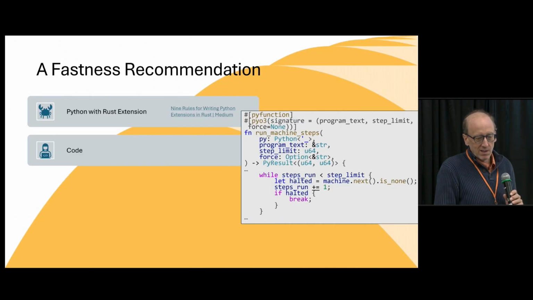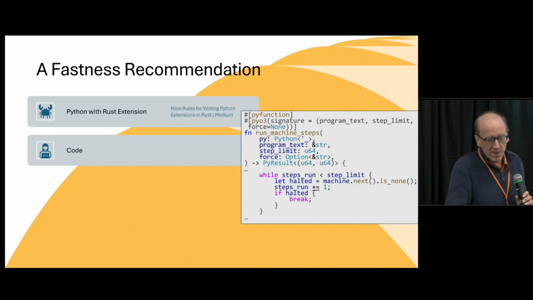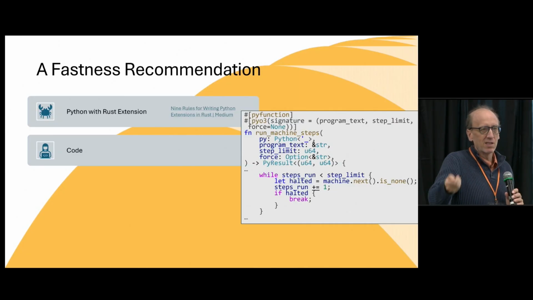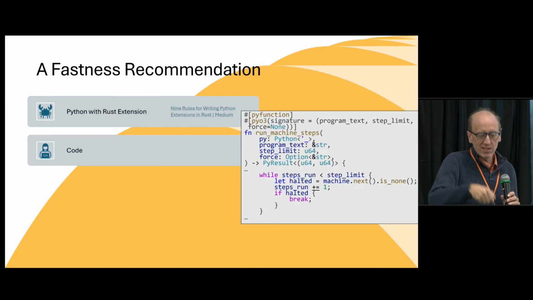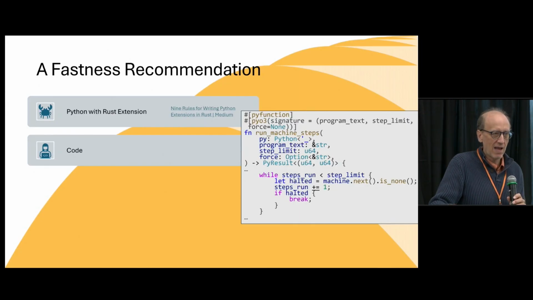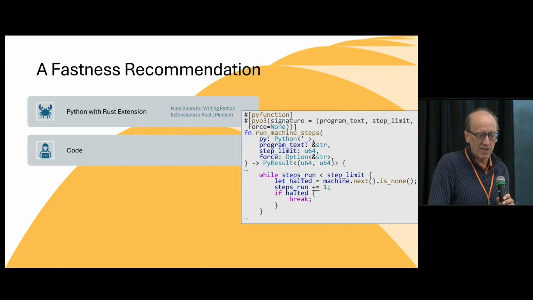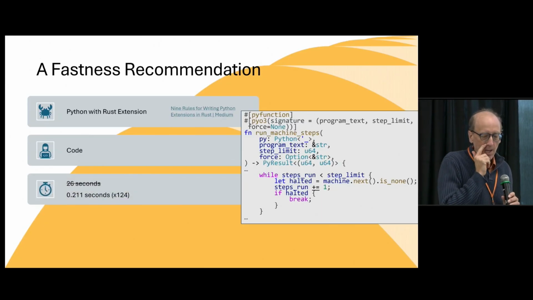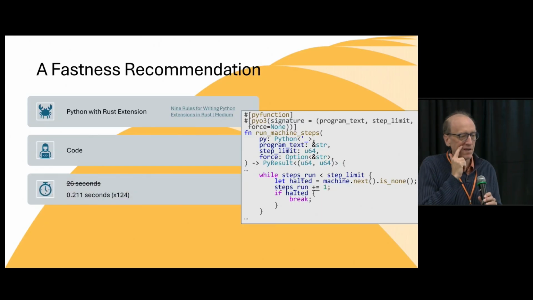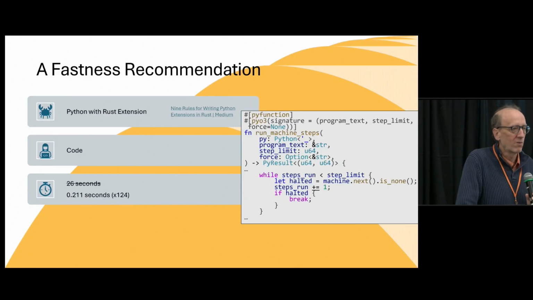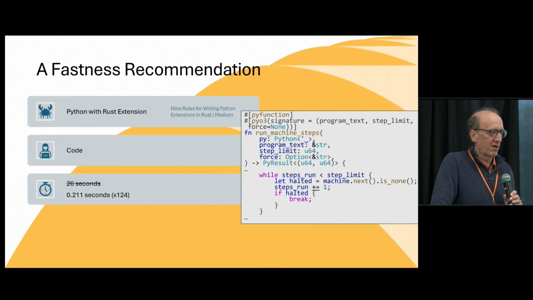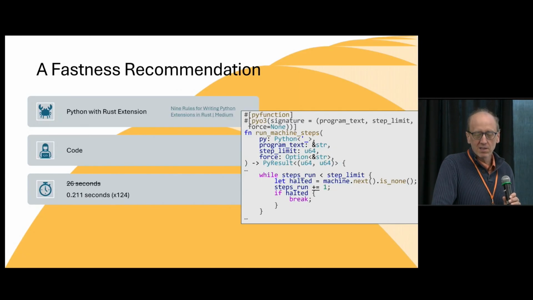We loop however many times, and then we just ask the machine to give us its next step. If it has a next step, we increment our count by 1, and if it doesn't, we break out of our loop. So the Rust code isn't particularly more complicated than the Python code. And the nice part is when we run this, it runs in 0.211 seconds. So we've got a 124 times speed up.